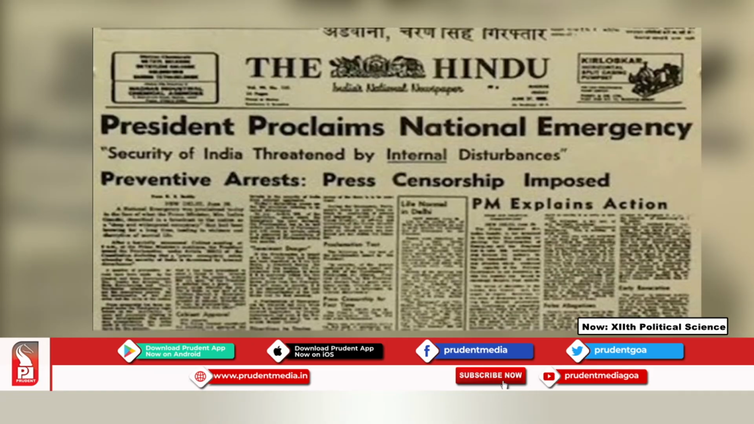Now, this image is a newspaper clipping which shows that the president proclaimed a national emergency, giving the reason that the security of India was threatened by internal disturbances. There was said to be a threat to India from internal disturbances. Basically, preventive arrest, press censorship and all that happened during the emergency period. I have shown this image just to give you a reflection of the situation during the emergency.